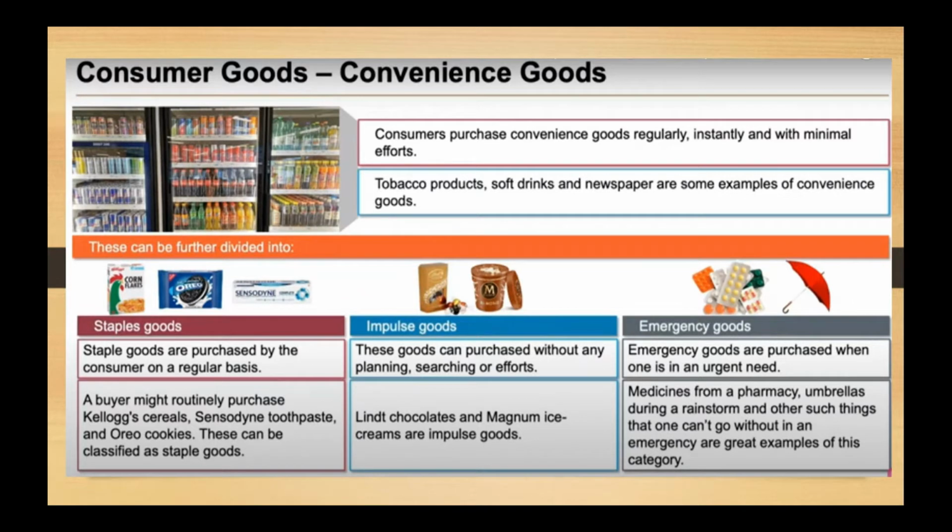Purchasing certain items without planning and with hardly any effort. And then finally, you have emergency goods. What are emergency goods? Medicines, okay, which are purchased as and when a need arises. Now, having medicines is not a daily routine, right? But as the urgency arises, you have to purchase them. Umbrella, suddenly it starts raining. Then what do you do? You purchase an umbrella. These are examples of emergency goods. So, under convenience goods, you have three categories: staple, impulse, and emergency goods.